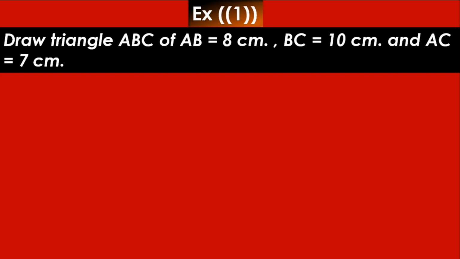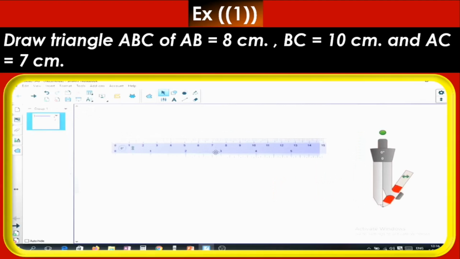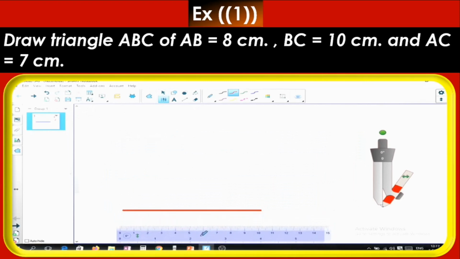So my advice is to start by drawing the longest side using the ruler, and then you will continue with the compass to draw the other two sides. So our geometric tools will be the ruler and compass. Now we will use the ruler to draw the longest side, which is 10 cm, the side BC. Don't forget to write the letters B and C and the length 10 cm.